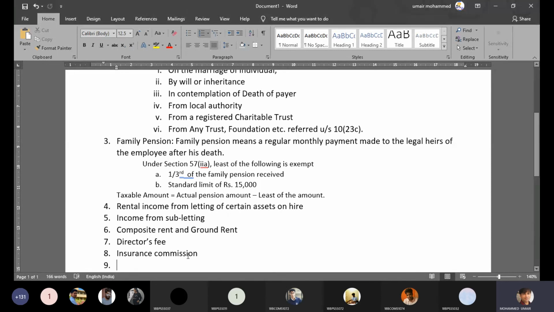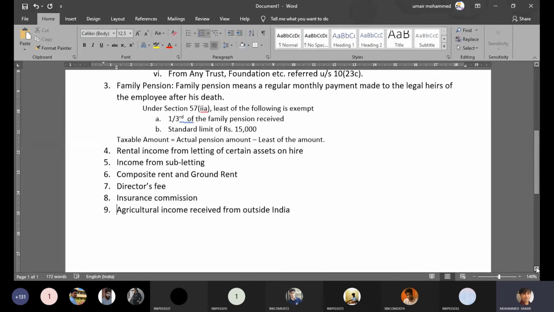Now in the previous semester, you have studied that income from agricultural land in India is exempt under section 10 subsection 1. But what if the land is situated outside India? What if you're earning agricultural income from outside India? If you're earning agricultural income from outside India, then it is taxable under the head other sources.